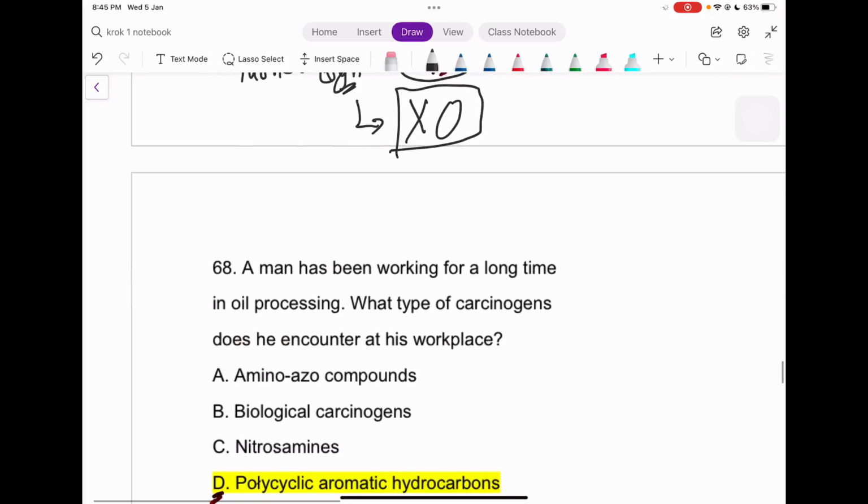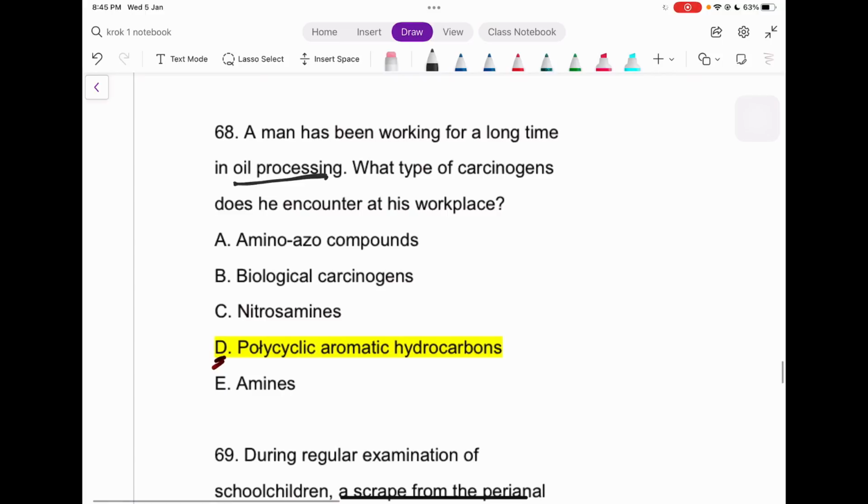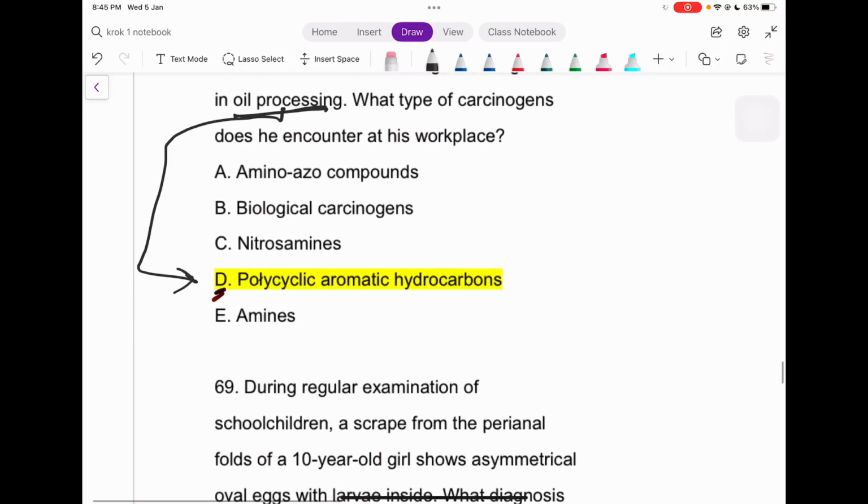A man has been working for a long time in oil processing. We can directly think about the polycyclic aromatic hydrocarbons, that is it. For the other things, guys, don't even do much about it, because there are no questions asked on this topic itself. So amino azo compounds, what are the compounds which are directly linked to the amine? It can be the dye industry, right?